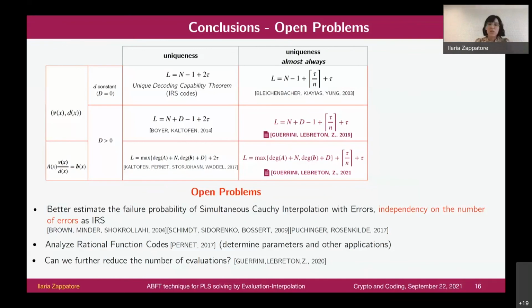Another open question is related to the possible reduction of the number of evaluation points needed to reconstruct the solution. Can we further reduce this number? And the answer is we don't know, but we can use some of the techniques of this paper, which is related to another general problem, to improve this result and to further reduce the number of evaluations.